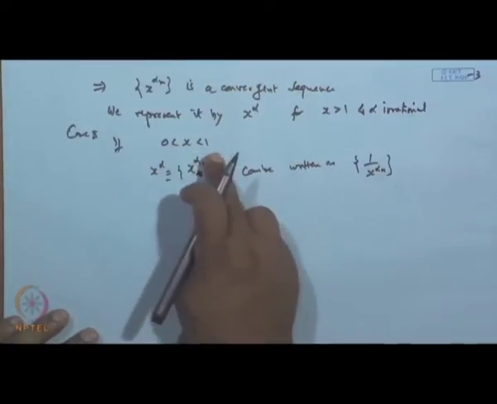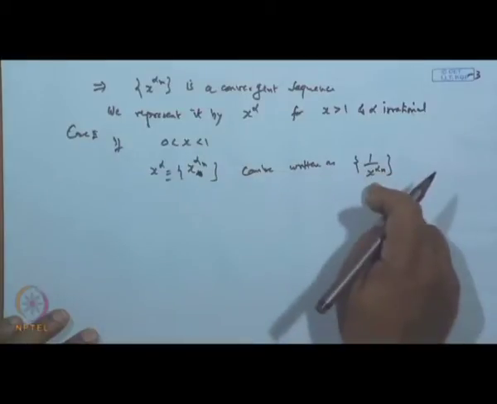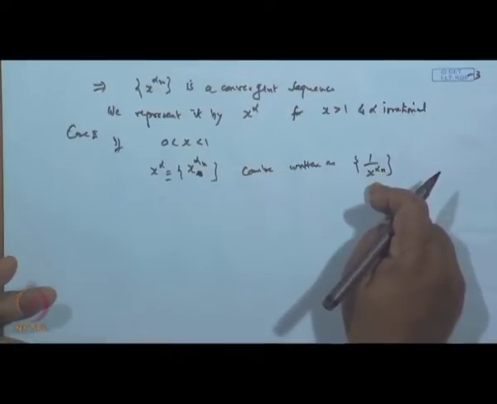If x lies between 0 and 1, then 1 by x is greater than 1, is it not?